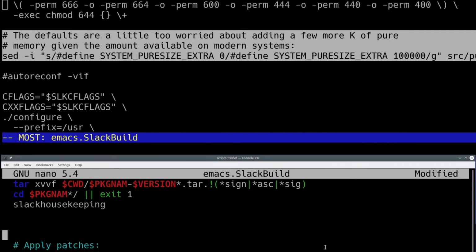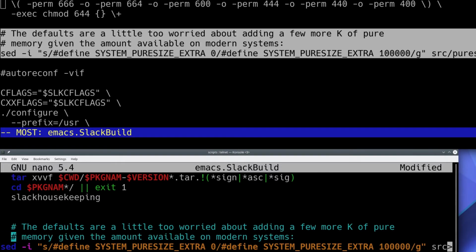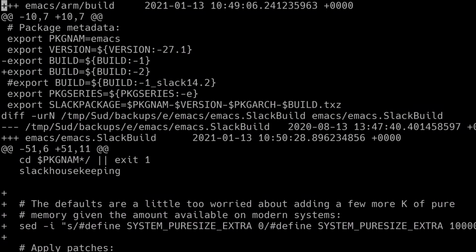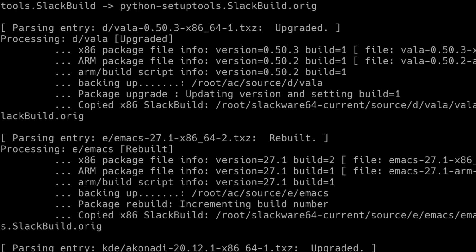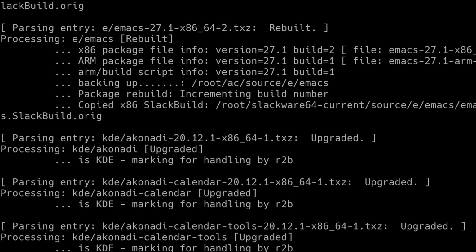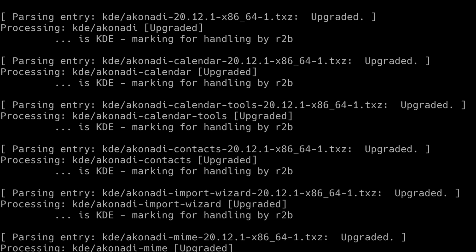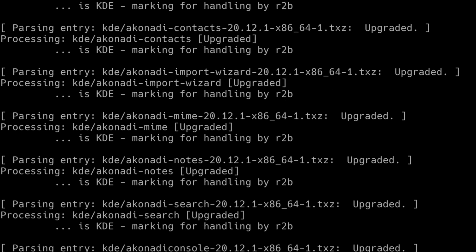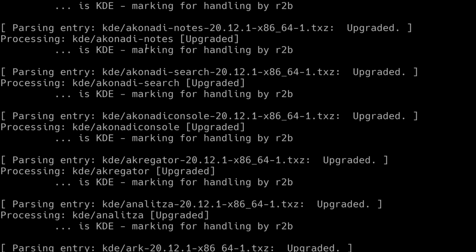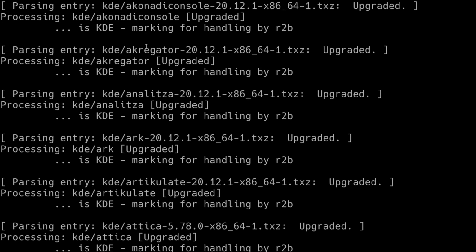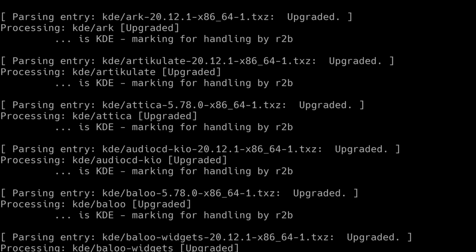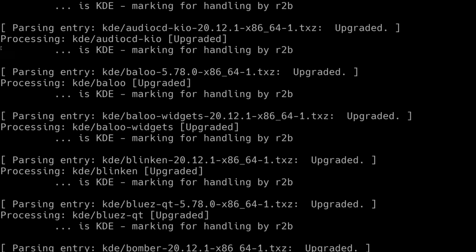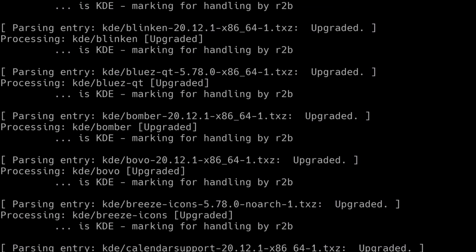So that goes here. And there you go. There's the change. Okay, at this point, it's going to start processing the KDE packages. There are quite a few of those, so that's going to take a few minutes while it processes those. I don't have to do anything manually for that. All it's doing is marking them as KDE packages in the changelog, which also functions as the build list.